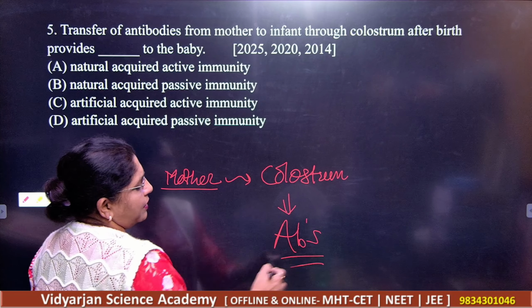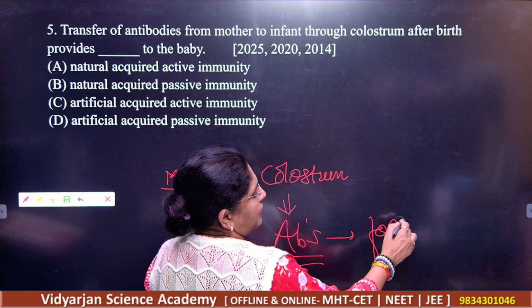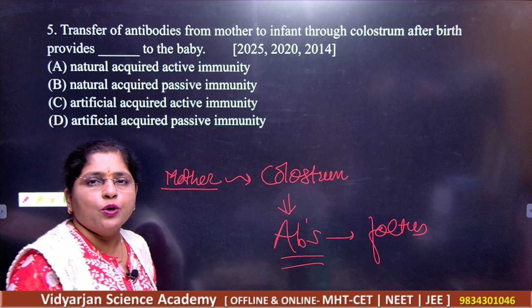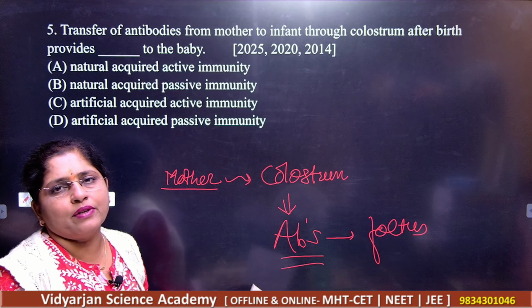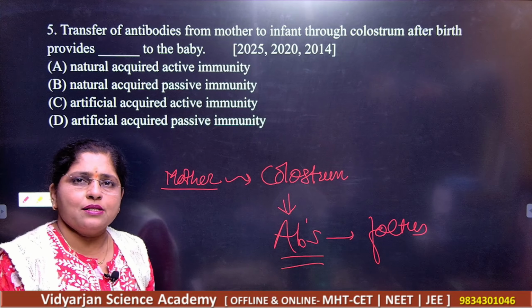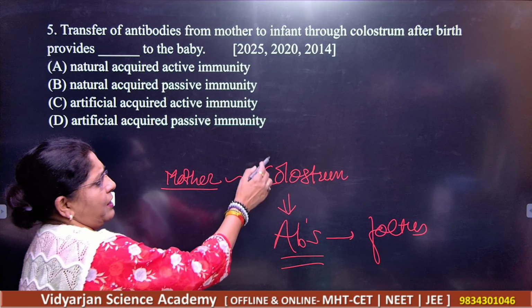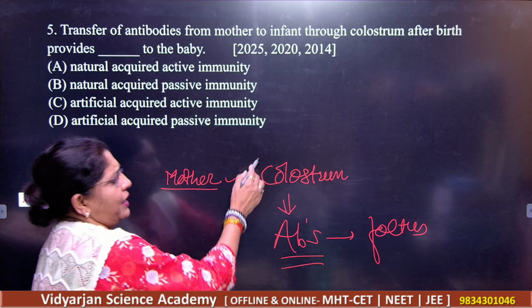These antibodies protect the child, who gets a good immune response and good resistance power due to the intake of colostrum.